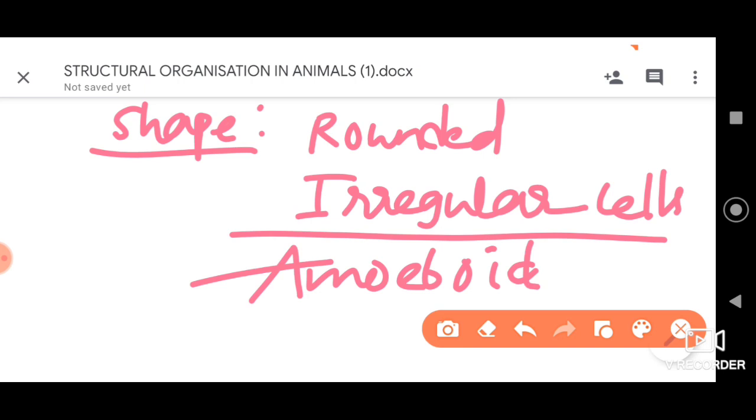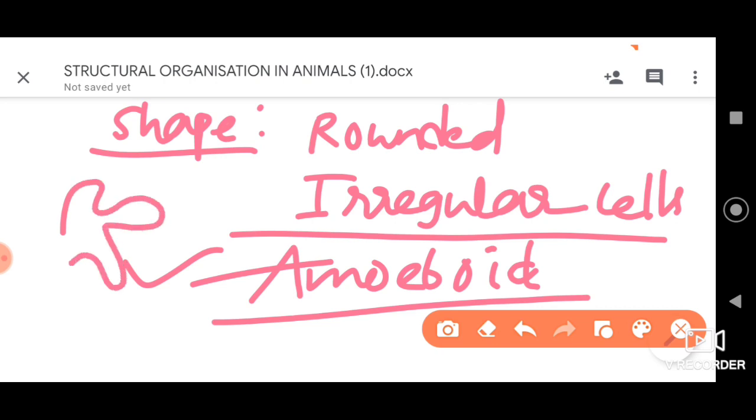Pseudopodial structures are also present here, and generally they have a prominent nucleus. The pseudopodia perform the role of phagocytosis. Remember that.